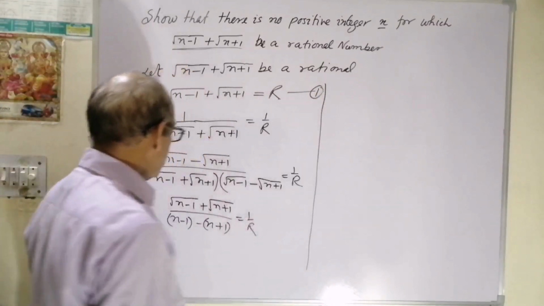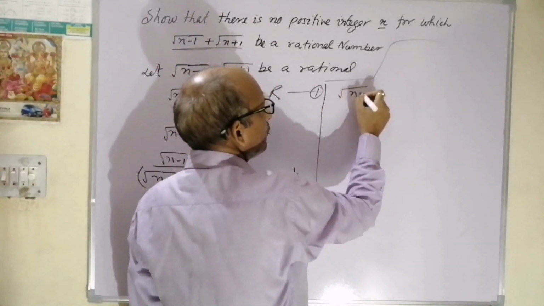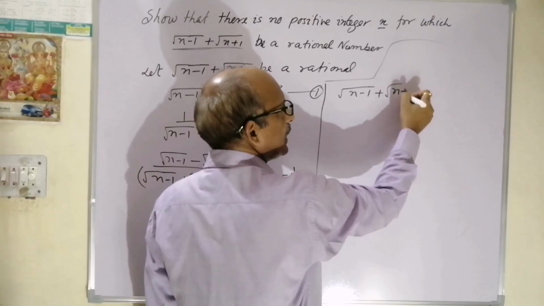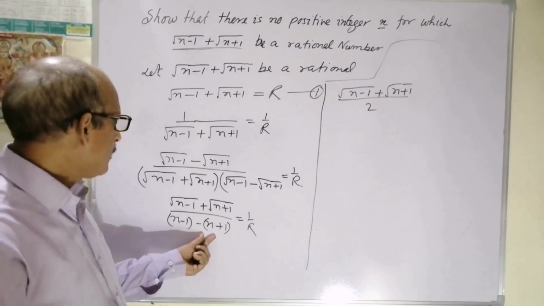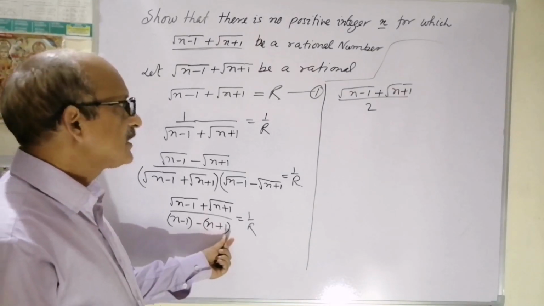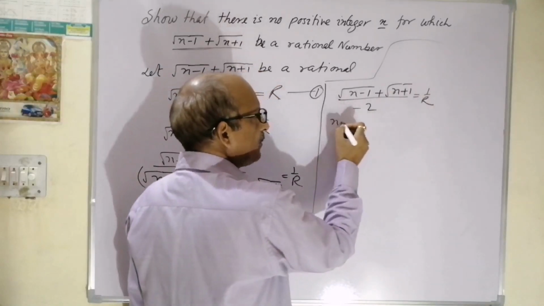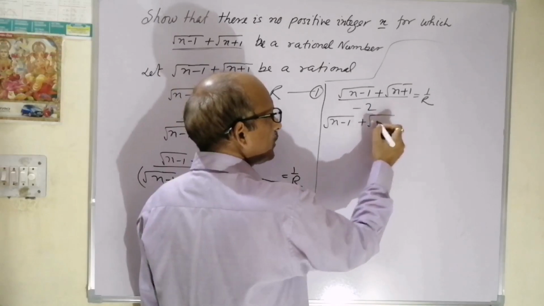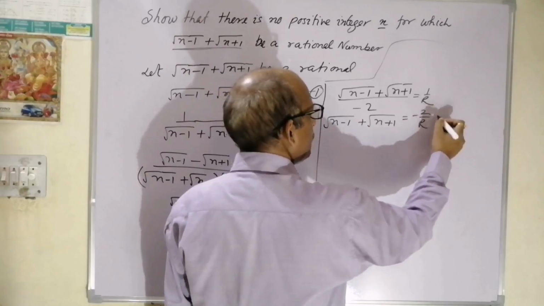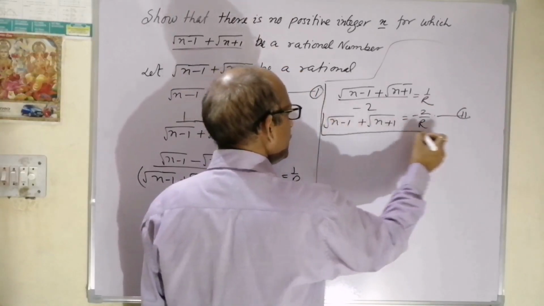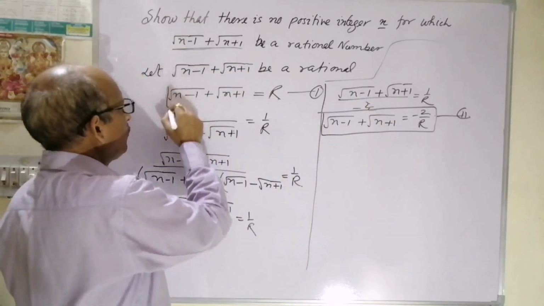So we get root of n minus 1 minus root of n plus 1, totally upon 2, because when we open the bracket, n will be cancelled out, minus 1 and minus 1 again, so minus 2 is appearing here, that is equal to 1 by r. Obviously root of n minus 1 minus root of n plus 1 is equal to minus 2 upon r. This is equation number 2, whereas the earlier one was equation number 1.